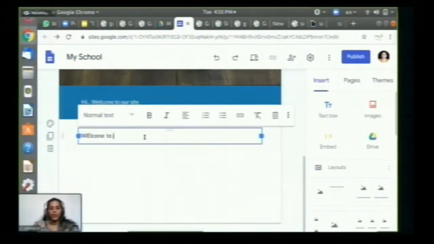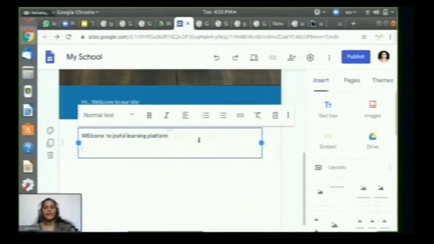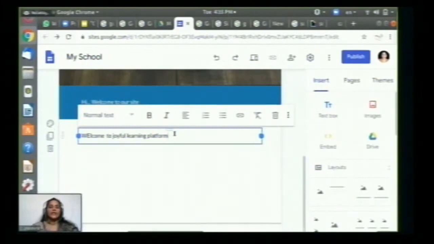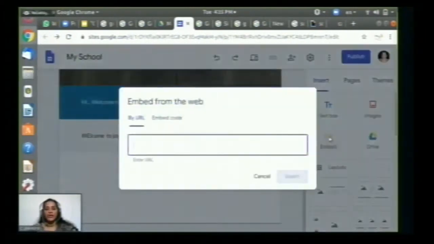Welcome to joyful learning platform. Like this, you can even duplicate the same thing and just change the backgrounds. And now I am going to show you how to embed a link over here. If you already have any activities on some other platforms, you can just copy and paste the URLs of those activities.